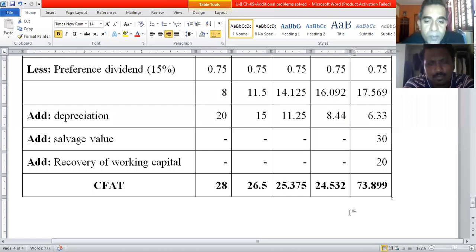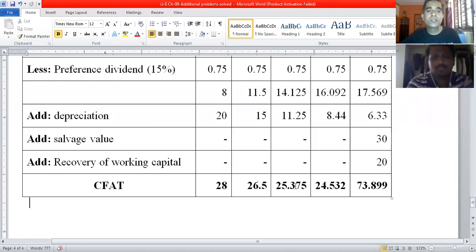Okay, now I'm going to unmute all. First, I'm going to receive the questions, and after clarifying your doubts, I will have small feedback. So remember, this is the end of unit 2, the longest module or largest module or unit in syllabus. Unit 2, capital budgeting. So you can speak if you have any questions now.